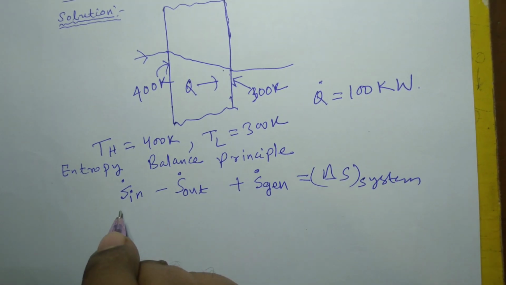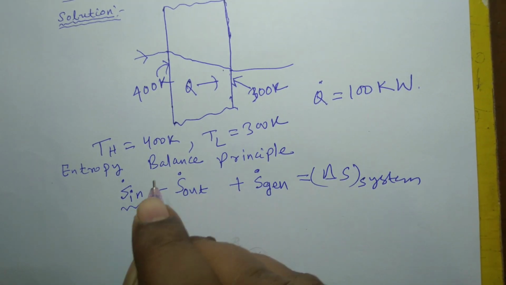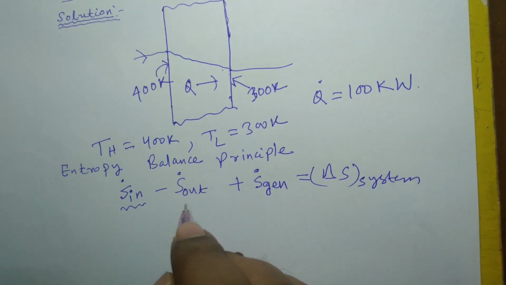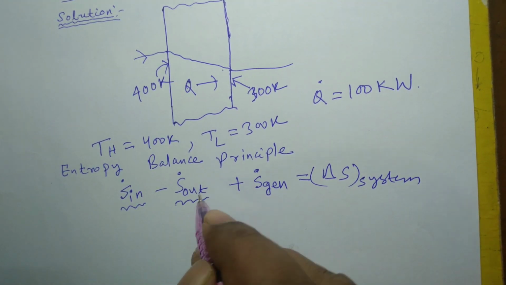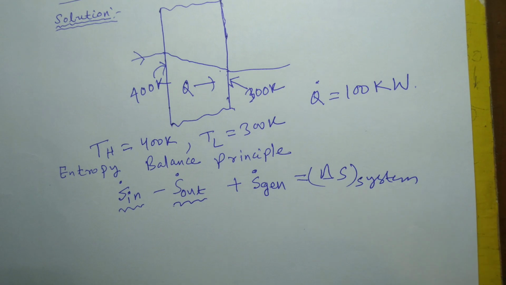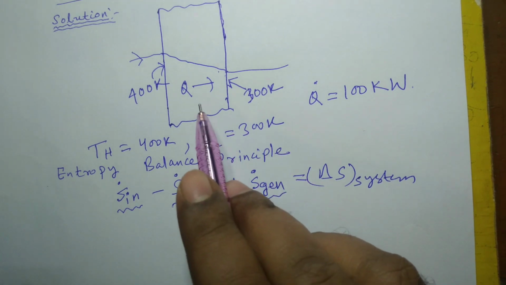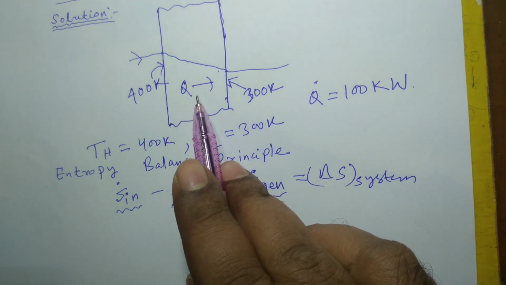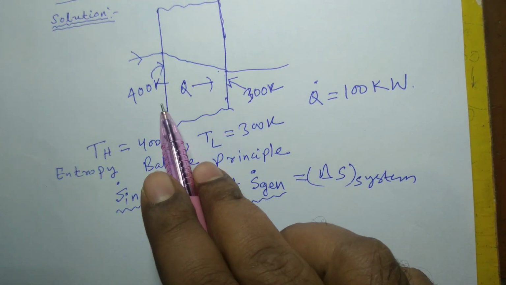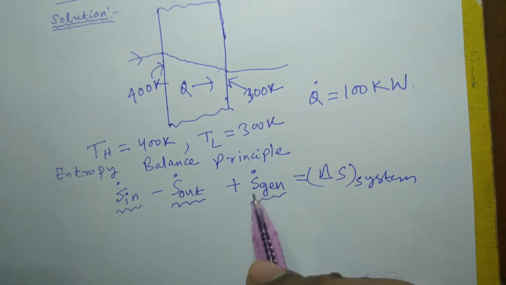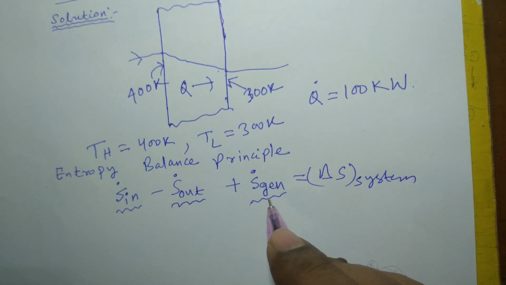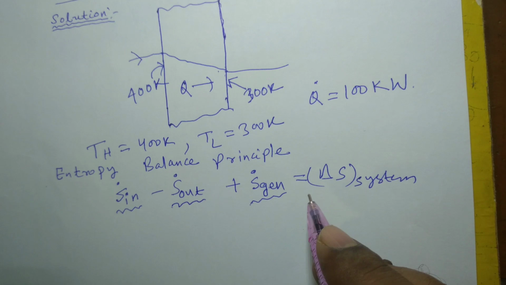S dot in means the rate of entropy that is transferred into the system, S dot out means the rate of entropy that is transferred out of the system, and then the rate of entropy generation. Entropy is generated in this wall just because it is an irreversible process. Had this been a reversible process, there would be no entropy generation.